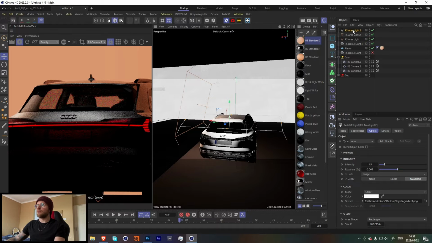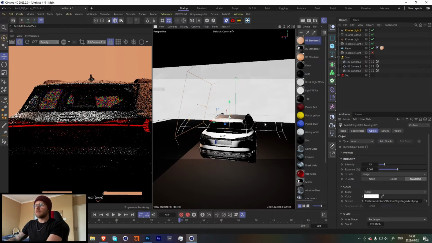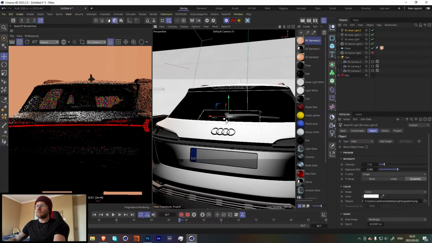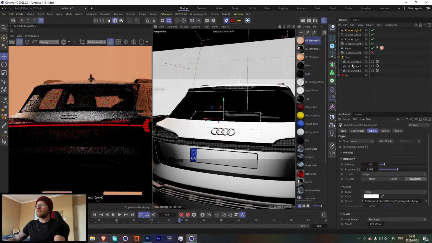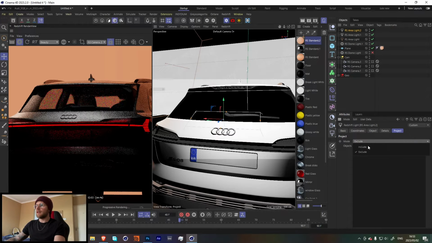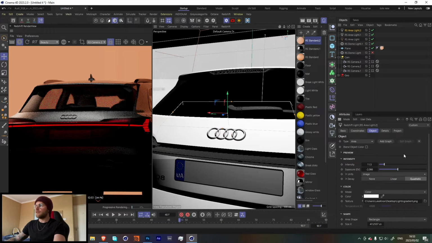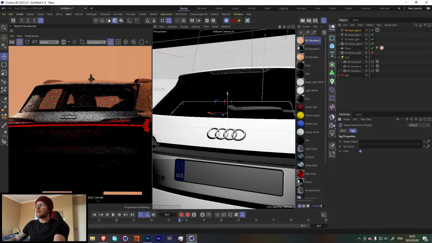Cool, so let's just duplicate our light, and let's make this a lot smaller. Inside of our light, let's go to project and change this from exclude to include, and let's select our logo over here. So now we're telling Redshift to only light that specific object. Let's also go into our object over here, add a target tag, and set this as our target.